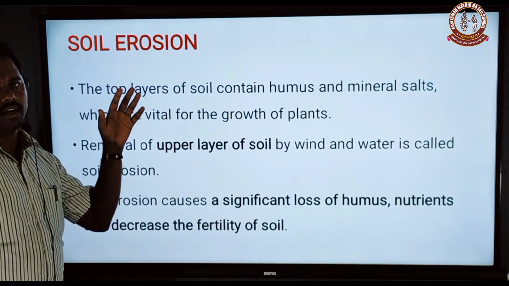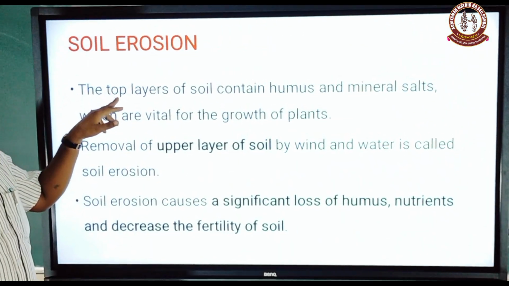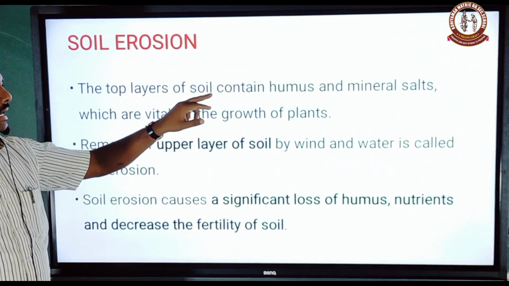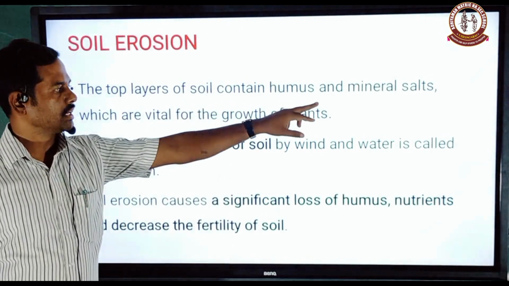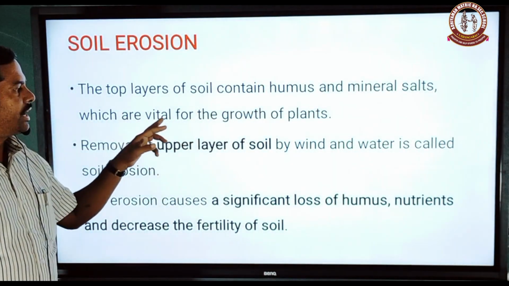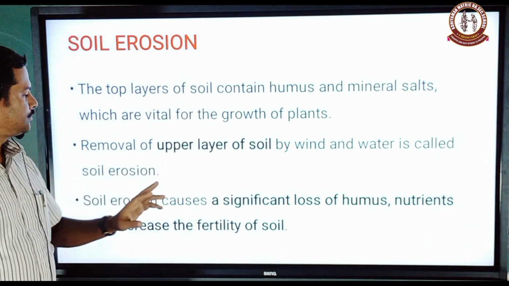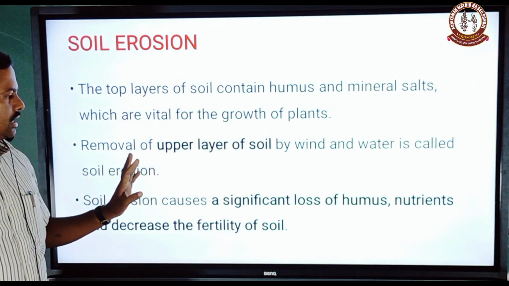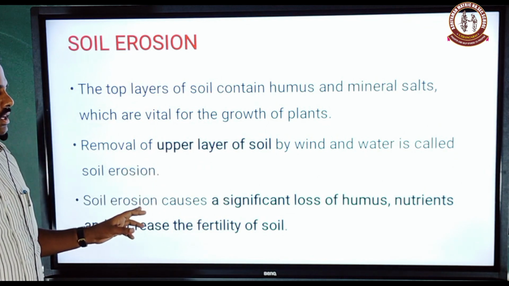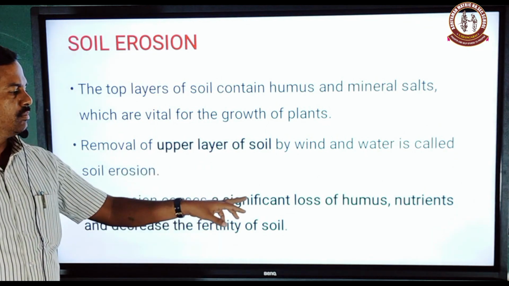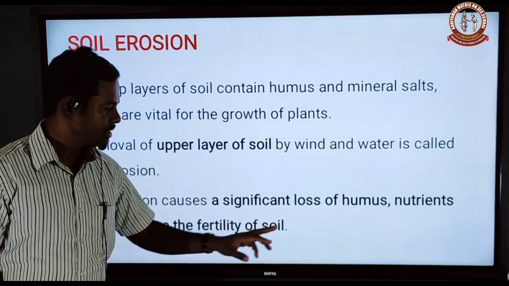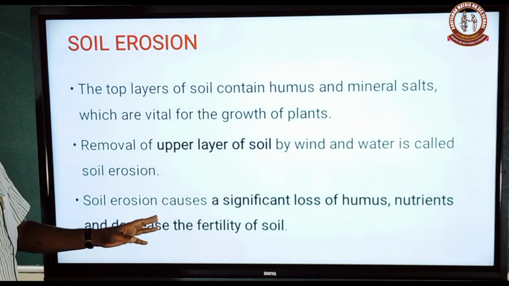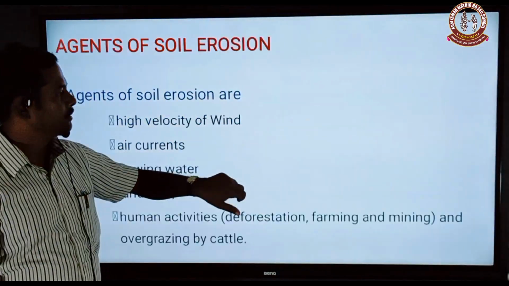So what is soil erosion? The top layer of soil contains humus and mineral salts, which are vital for the growth of plants. The removal of the upper layer of soil by wind and water is called soil erosion. Soil erosion causes a significant loss of humus and nutrients, and decreases the fertility of soil.